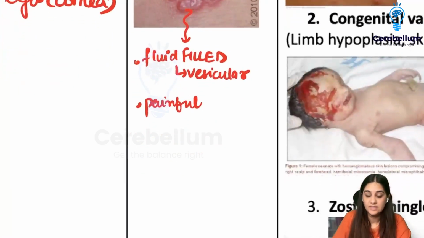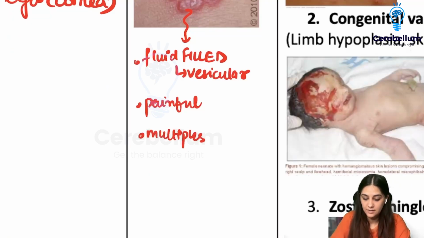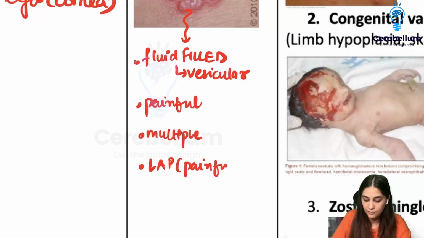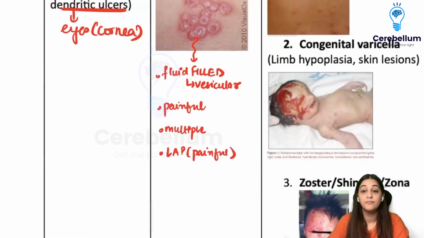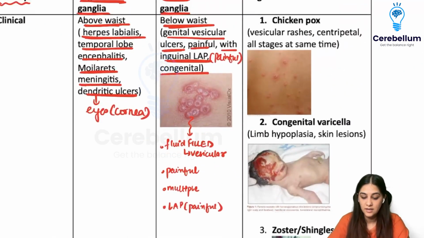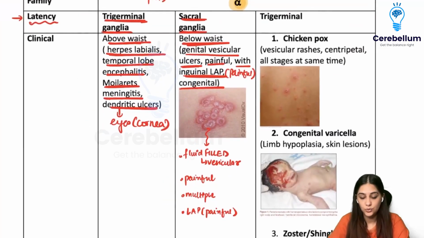One important thing is that they are multiple. So you will see multiple ulcers at the same time. They are painful, they even have lymphadenopathy that is also painful, and they are fluid filled. So this is one of the causes of painful genital ulcers, and that is going to be your HSV2.